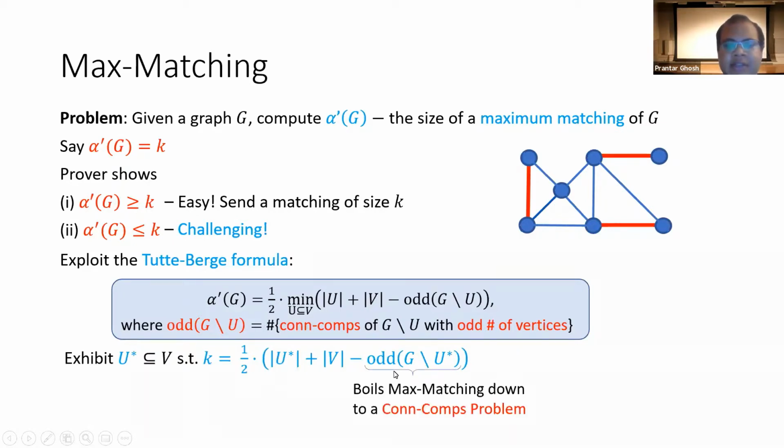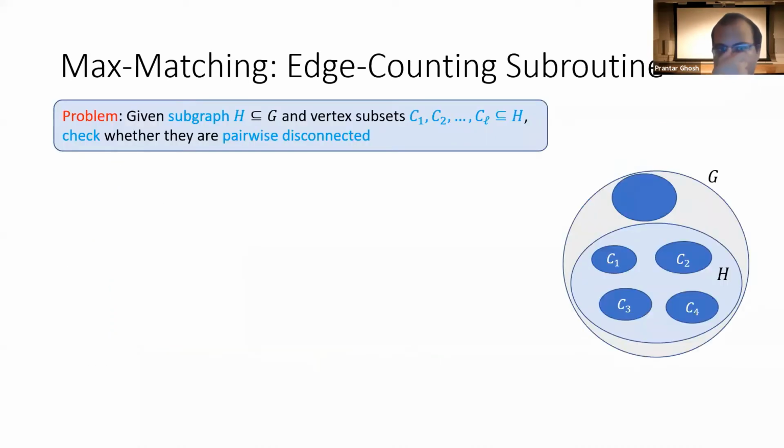And so we see that the complicated quantity that needs to be calculated here is odd(G minus U star), and that has to deal with connected components of this subgraph, and that's why it boils this maximum matching problem down to a connected components problem, which is as follows. We are given a graph G, a subgraph H, and component vertex subsets C1 to CL of H, and we want to check if they are pairwise disconnected.